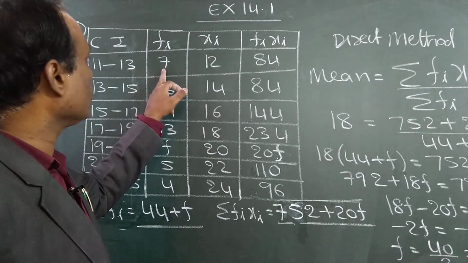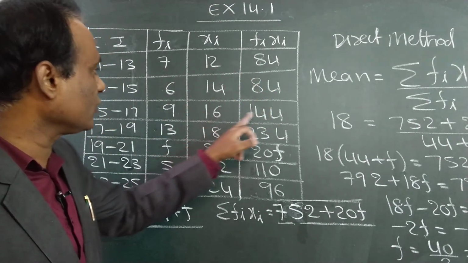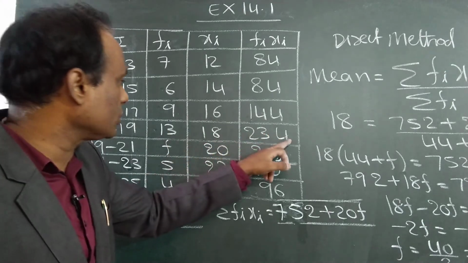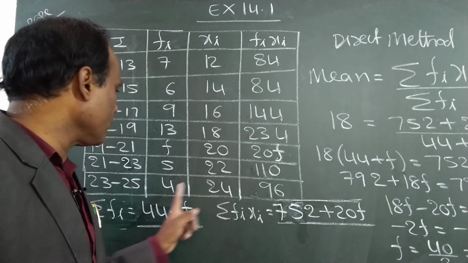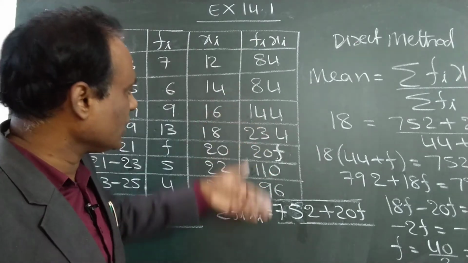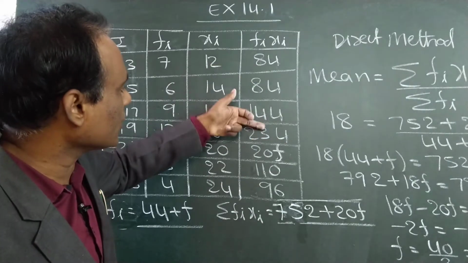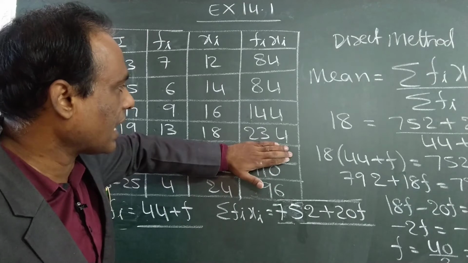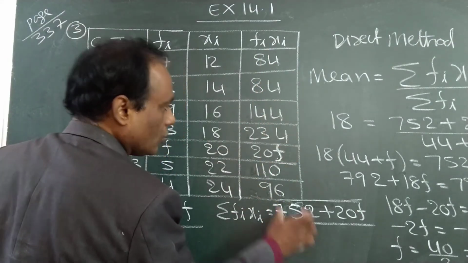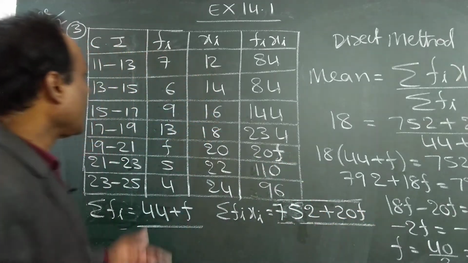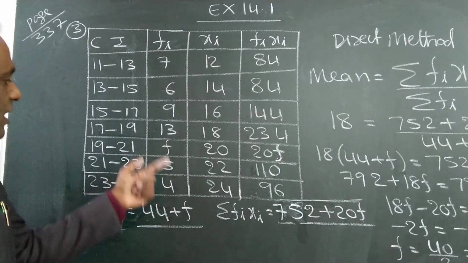Then multiply these two. 7 into 12, 84. 6 into 14, 84. 9 into 16, 144. 13 into 18, 234. F into 20, 20F only. 5 into 22, 110. 4 into 24, 96. Add these, except this, which is a different term. These are all constants and this one has an unknown value, so we can't add it. First you add 1, 2, 3, 4, 5, 6. You get 752 plus 20F. Same way, add the frequencies, you get 44 plus F.